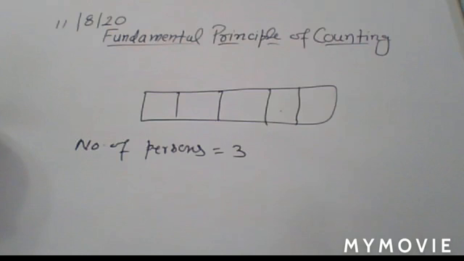So one of the digits is used. So how many digits are left? 5 digits. So the tens place can be filled in 5 ways. अब 2 digit आपके यूज हो गए. अब आप क्या बोलोगे? So the unit place can be filled in 4 ways. Okay. So by the fundamental principle of counting, the required number is equal to 5 into 5 into 4. So that gives your answer. Okay. So that is your homework.